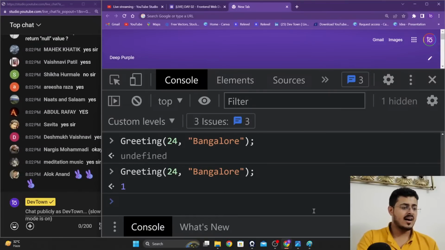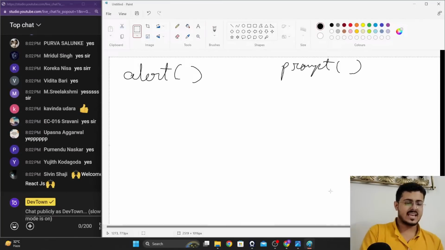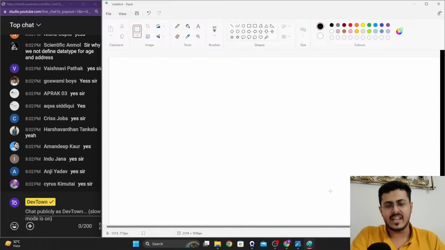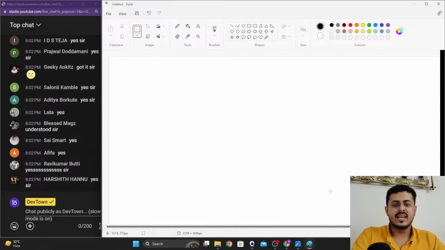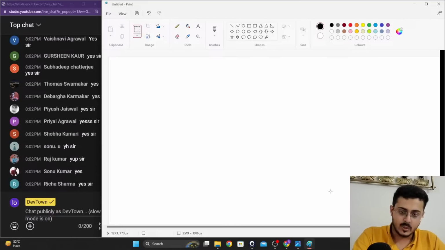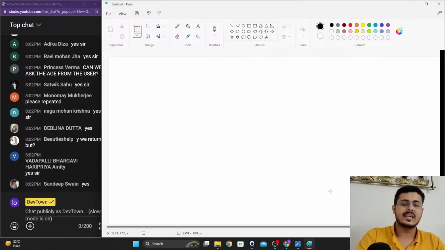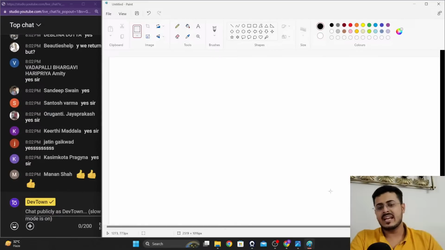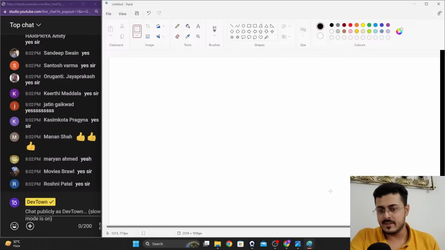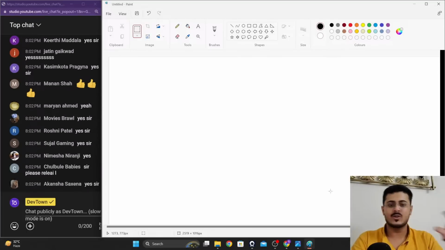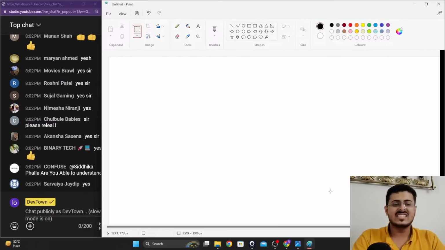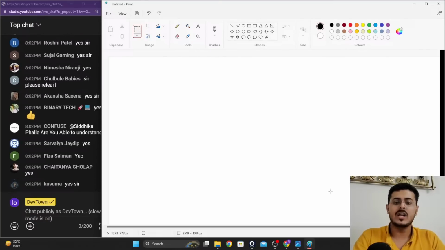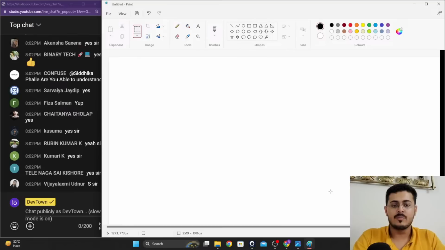The first thing is, why are we writing our JavaScript code inside of the console, instead of sources? Why are we not using something else? This is something I used to tell you guys in the backend web development class, but just to clear your doubts, JavaScript on its own cannot function in your computer.